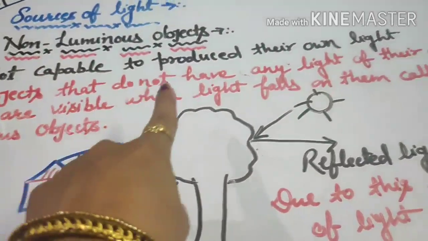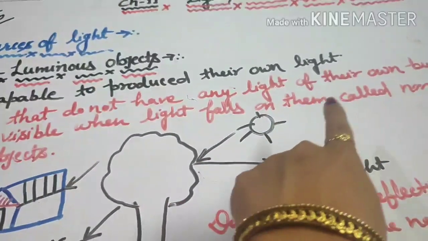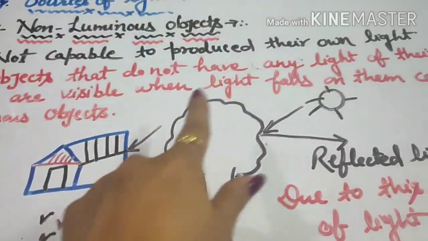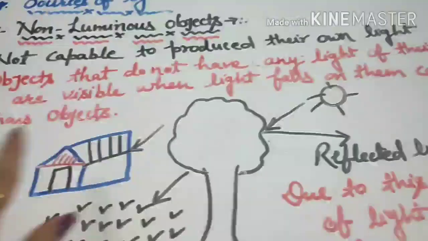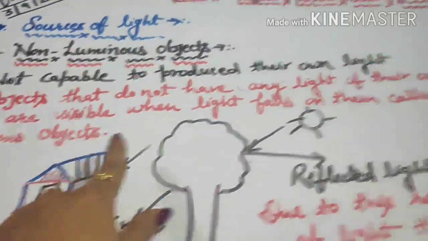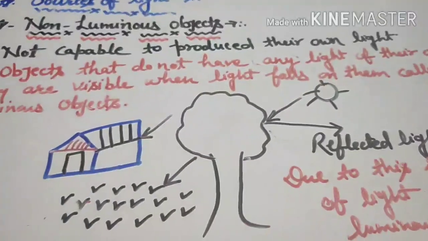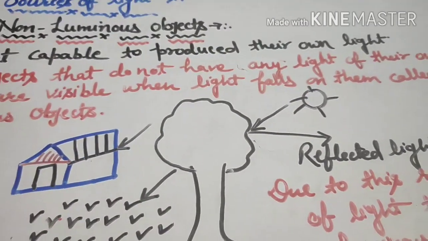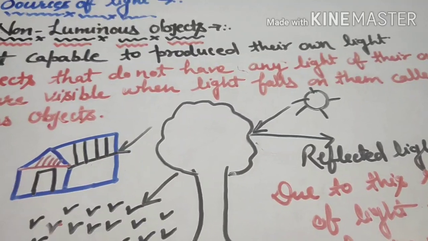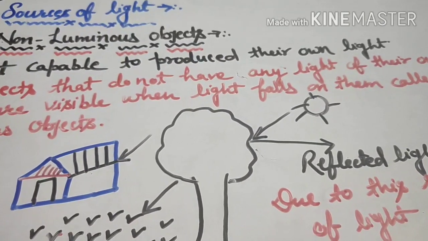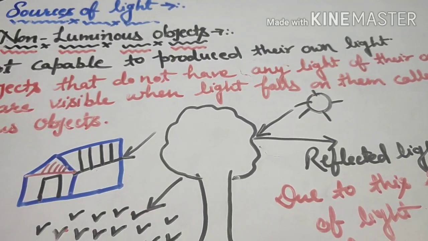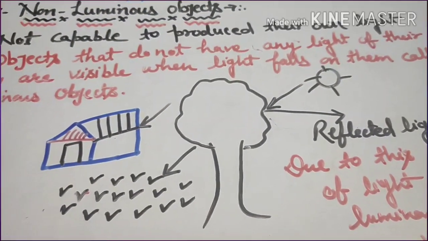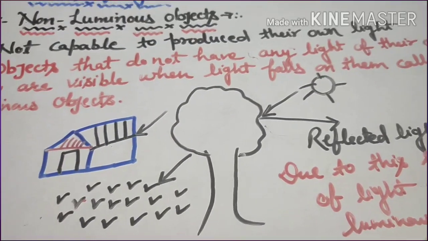Objects that do not have any light of their own, but are visible when light falls on them, are called non-luminous objects. The moon is also a non-luminous object, and all non-luminous objects are visible due to the reflection of light falling on them. The moon reflects light, that's why the moon is also a non-luminous object.